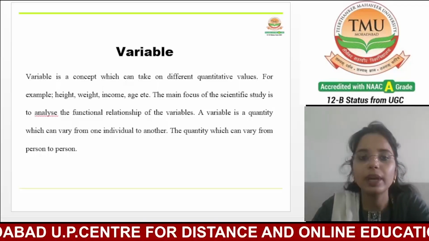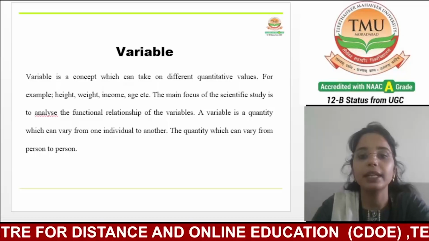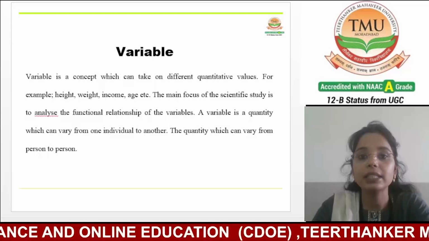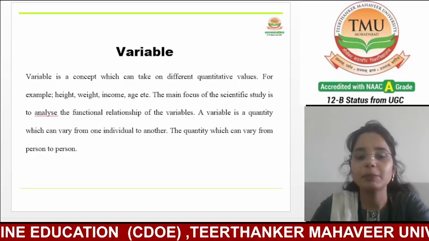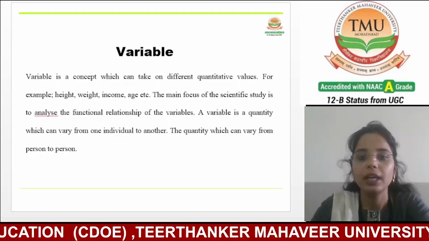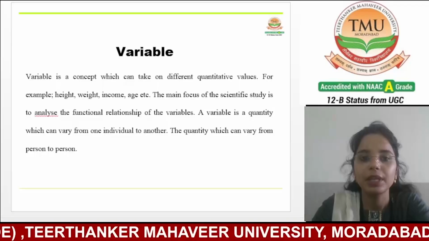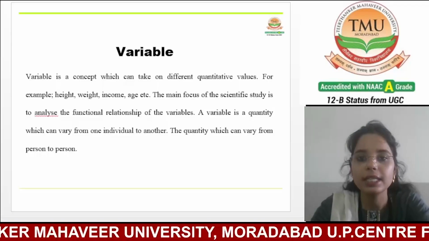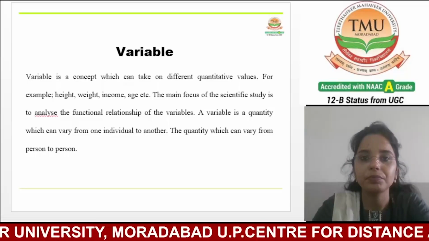In research, variables are used to establish relationships and understand how changes in one factor might influence another. They are the backbone of experiments, surveys, and any kind of statistical analysis, as they help in forming hypotheses, testing predictions, and drawing conclusions.